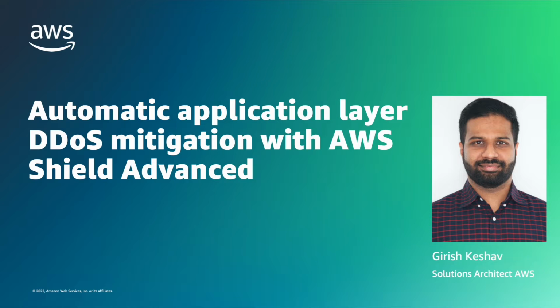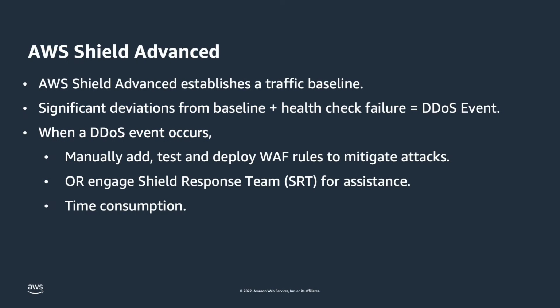Welcome to a short talk on automatic application layer DDoS mitigation with AWS Shield Advanced. AWS Shield Advanced establishes a baseline for all AWS WAF enabled resources to detect layer 7 attacks. Minimum baseline time is 24 hours after enabling Shield Advanced, and for higher accuracy, AWS recommends a 30-day baseline. A combination of significant deviations from this traffic baseline and Route 53 health checks are flagged as a DDoS event.